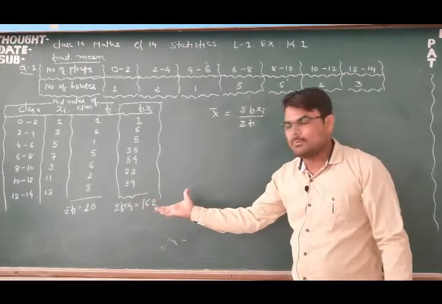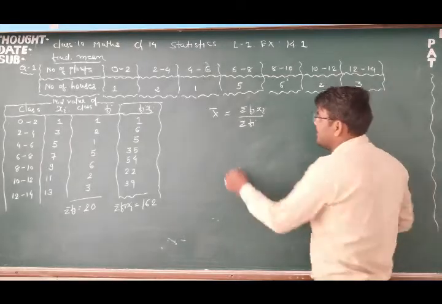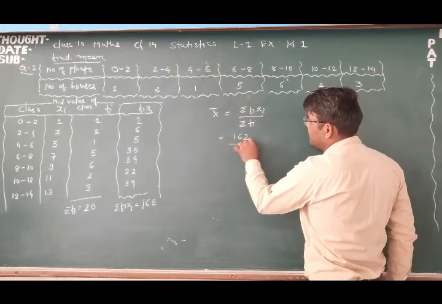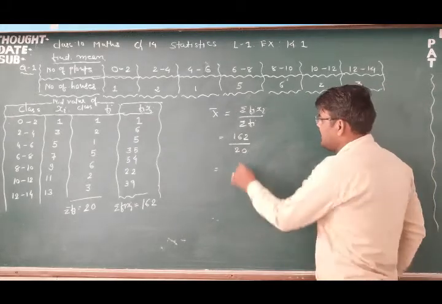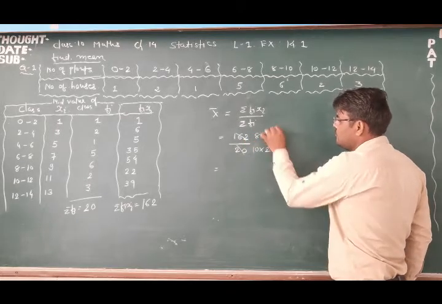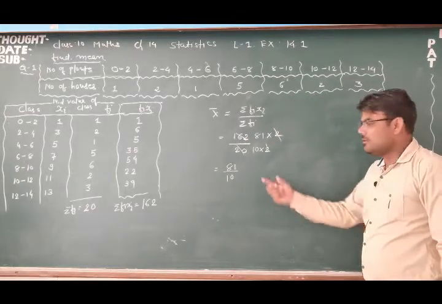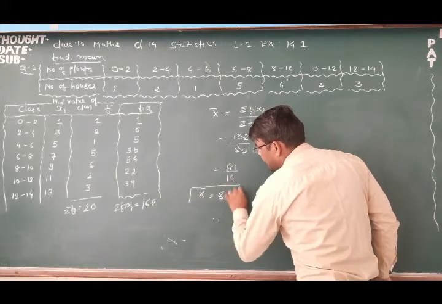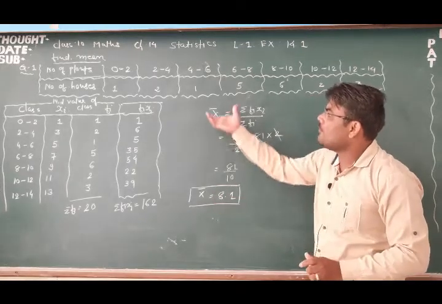shift both these values of sigma fi and sigma fi xi into this formula, and we will have the mean. Okay, so write down sigma fi into xi, how much is it? 162, and sigma fi, how much is it? 20, okay. Divide by 2, so how much will we get? 10 into 2 will be the denominator, and the numerator 162 divided by 2 is 81. Friends, now you do not have to divide further because 10 has come below. So what will be the answer? 8.1, that will be your x bar. So this is the mean value of this question.